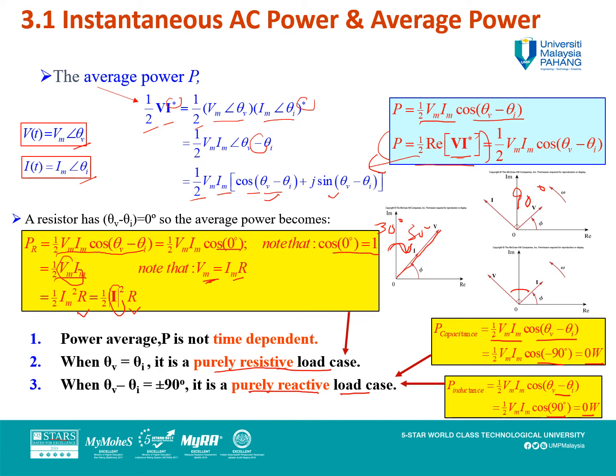In this case we call it a purely reactive load case. That means V and I are 90 degrees out of phase, so it is purely reactive. P equals 0 means the circuit absorbs no average power, because the average power is 0 watts.